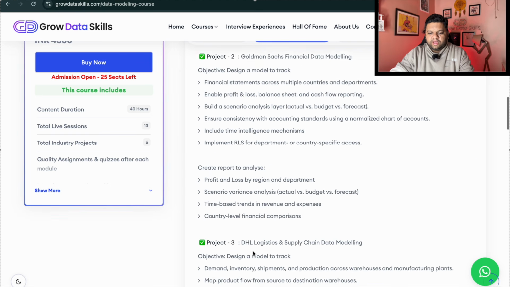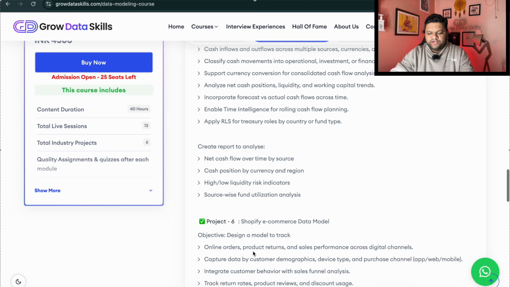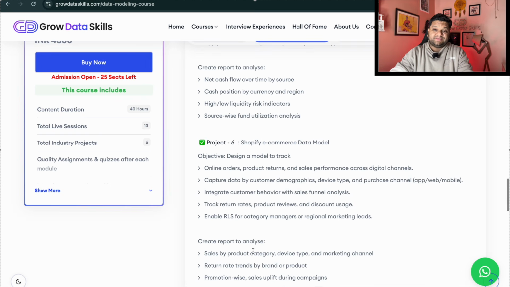And now there will be approximately 6 end-to-end projects. And when we say 6 end-to-end projects, the whole process of designing the production grade optimal data models, you will be learning the whole process.